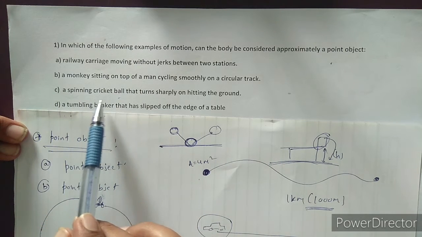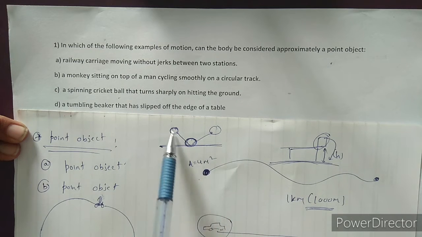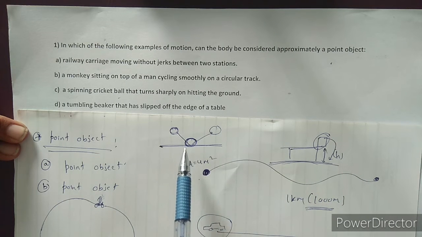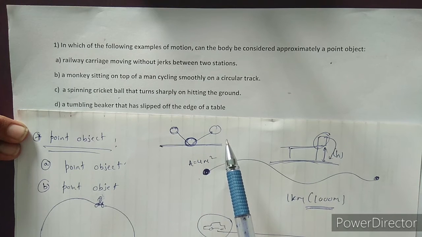The third one is a spinning cricket ball that turns sharply on hitting the ground. Here the distance traveled by the ball is very small. It is easily comparable with the size of the ball. So it is not considered a point object.